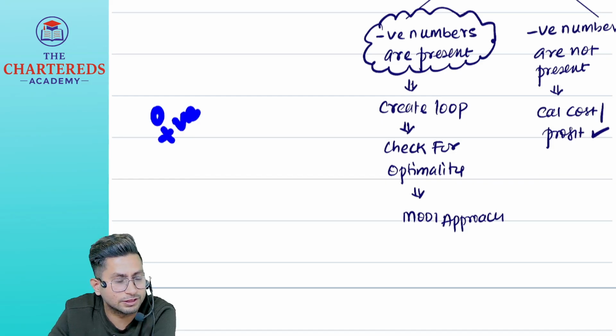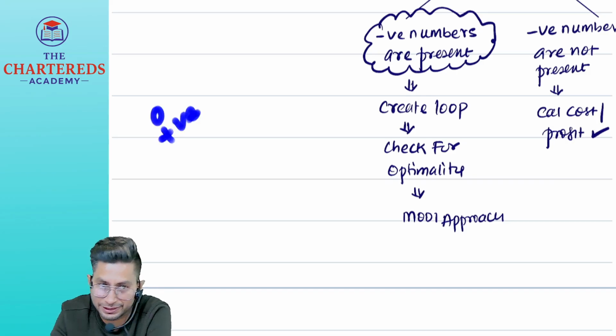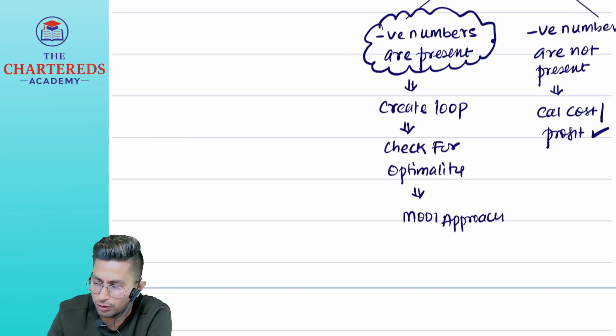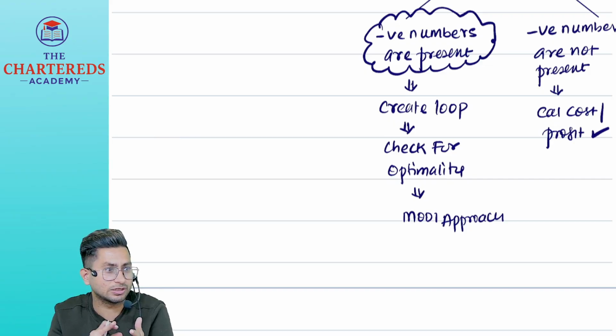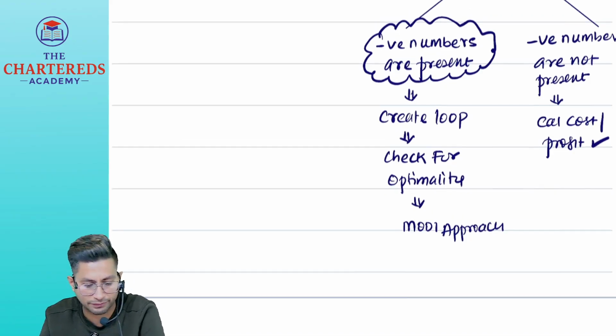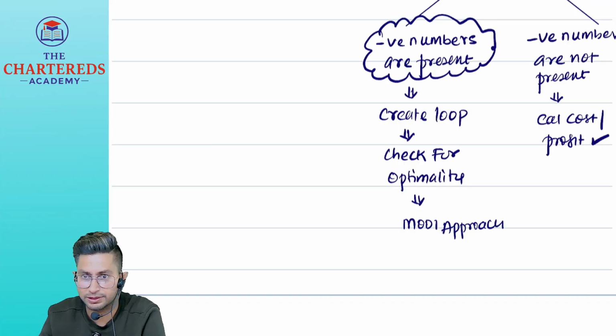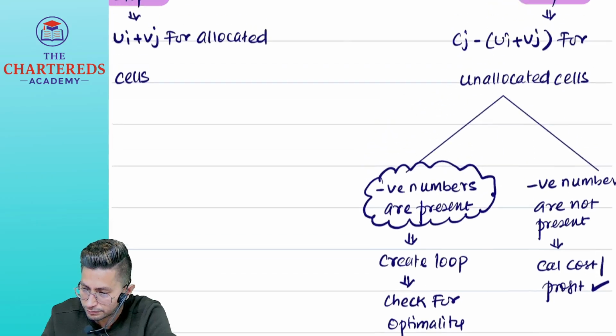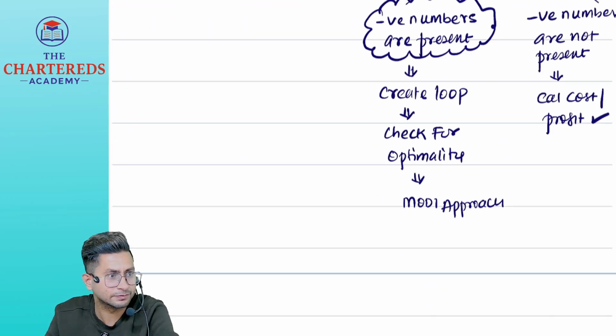The simple logic: our objective is what? Reduction in cost. Minimization of cost. Can cost be negative? That is why negative numbers should not be there. Simple. All the other logic, the Ui logic, the Vj, all these I will explain when we go to problems. Till here you understood the basic concept of what we are going to discuss in transportation. Okay. Done writing. The detailed explanation I will do in the next class.